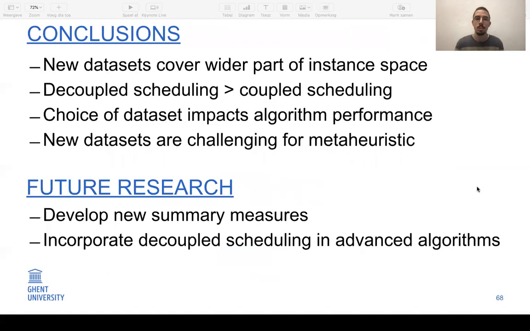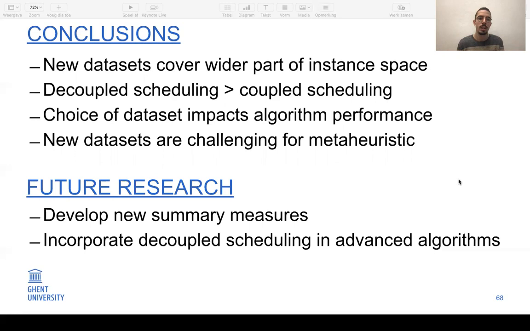So to conclude, we propose new data sets that cover a wider range of the instance space. We also show that decoupled scheduling outperforms coupled scheduling in multi-project scheduling. Third, we show that using different data sets has an impact on which algorithms perform well. So it's very important to think about how I will design a certain data set. And we also show that these new data sets, at least some of them, are challenging enough for meta-heuristic approaches.